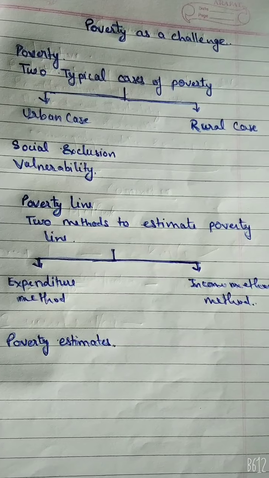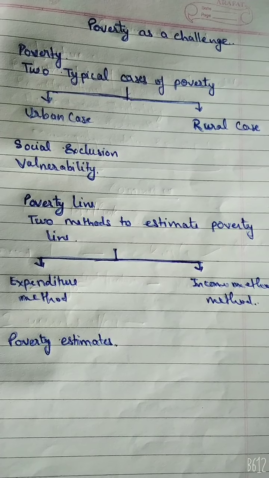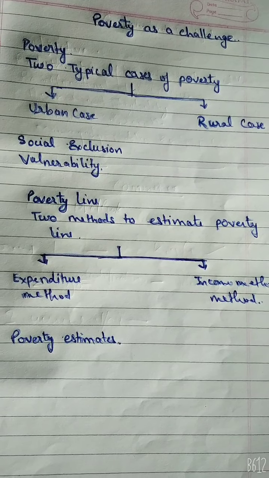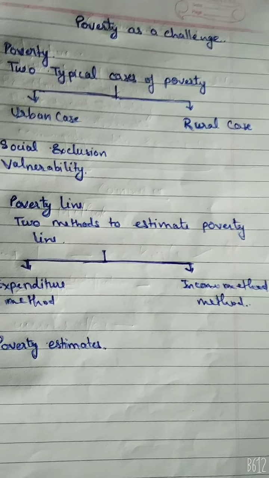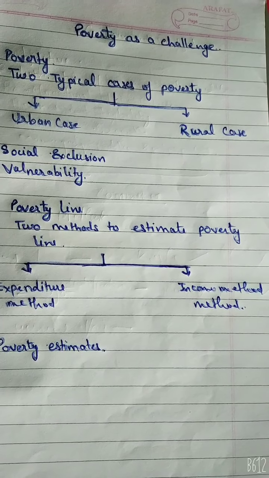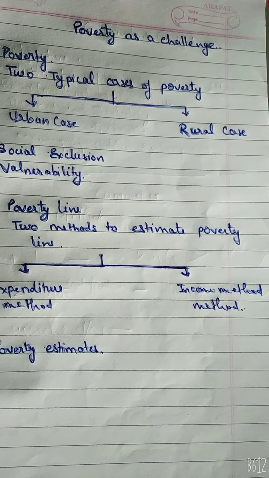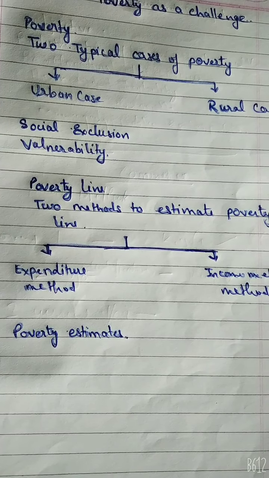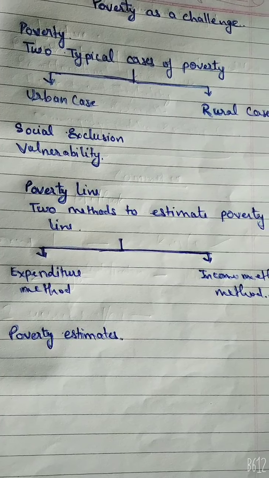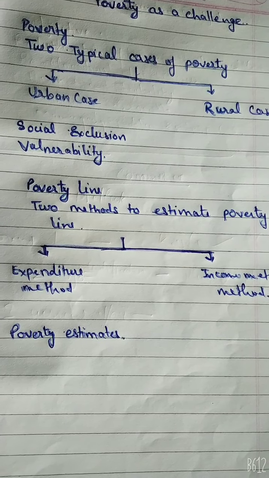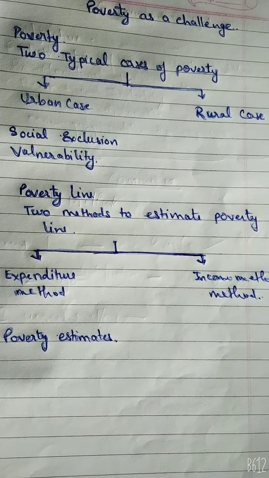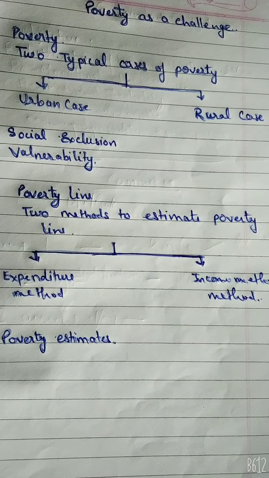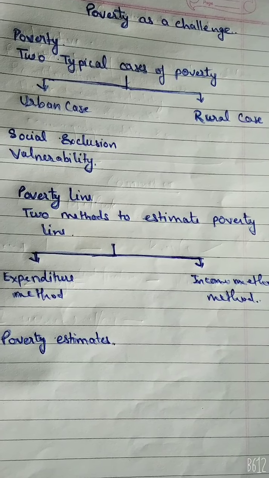And in 2013, the Planning Commission redefined the poverty line and gave a new estimate regarding poverty. Now, people who spend less than 27 rupees in rural areas and 33 rupees in urban areas will be considered below the poverty line. In India, the poverty line is determined by the Planning Commission on the basis of data provided by the National Sample Survey Organisation (NSSO). NSSO conducts the survey to capture the monthly per capita consumption expenditure of various sections of the society.